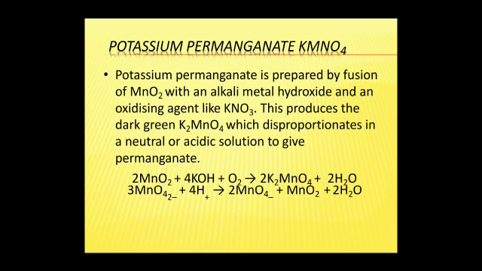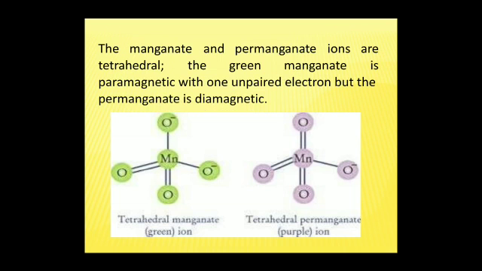Next is potassium permanganate, KMnO4. It's a very popular compound because of its color, which is pinkish violet. Potassium permanganate is prepared by fusion of manganese dioxide with an alkali metal hydroxide and an oxidizing agent like KNO3. This produces the dark green K2MnO4, which disproportionates in neutral and acidic solution to give permanganate. The manganate and permanganate ions are tetrahedral. The green manganate is paramagnetic with one unpaired electron, but the permanganate is diamagnetic.